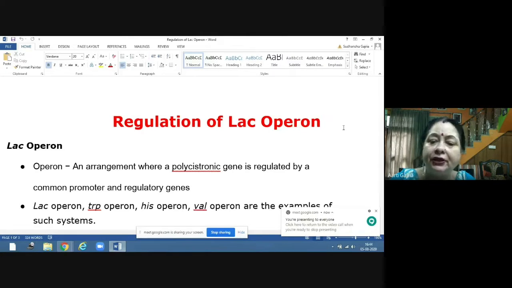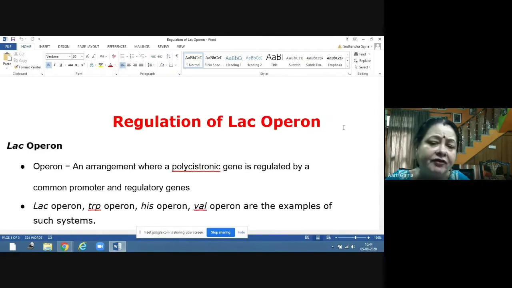For example, in your home, we are having tube lights, fans, ACs, refrigerators everywhere. We are having many electrical devices, but we need not put them on all the time. We can regulate their operation by an operator. And what is the operator? Operator is the switch. If we turn on the switch, the fan will start moving. If we turn off the switch, it will stop. So there is an operator which is regulating the operation of these gadgets.